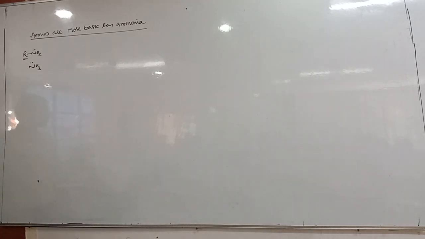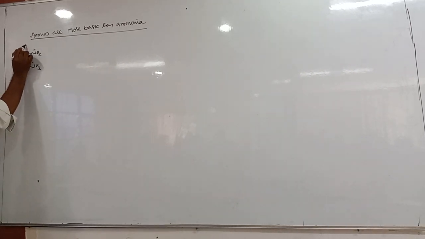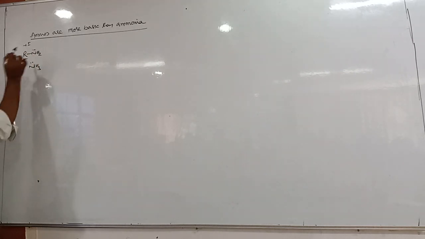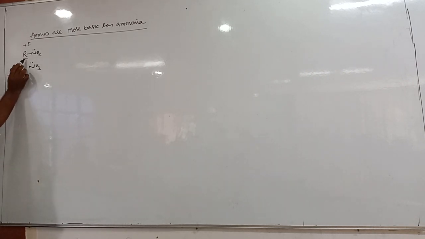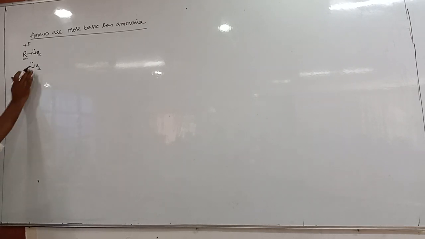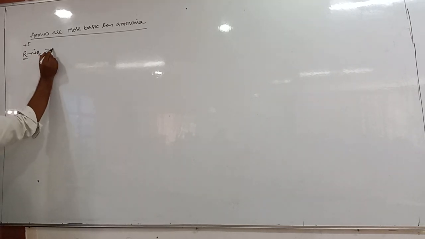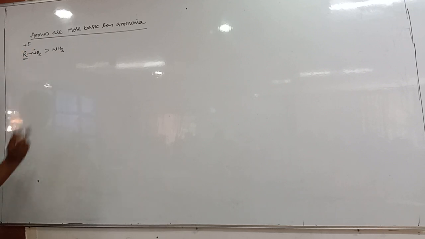This R group is an electron releasing group, or plus I group. Due to its releasing nature, the electron density on the lone pair increases. So the electron density on nitrogen increases, therefore it is more basic. Why are alkyl amines more basic than ammonia? Because alkyl amines have an R group, which is electron releasing, a plus I group, so the basic strength increases. Therefore alkyl amine is more basic than ammonia.